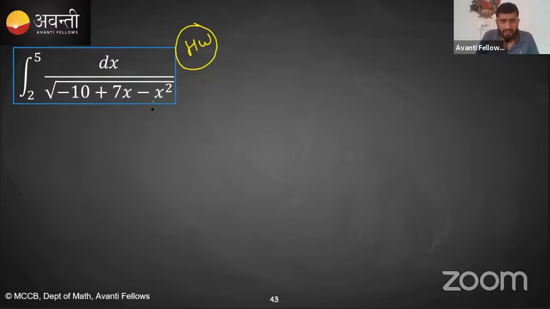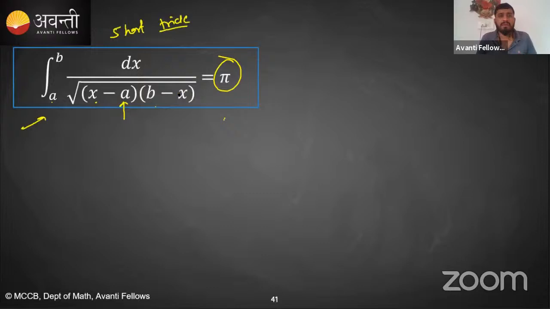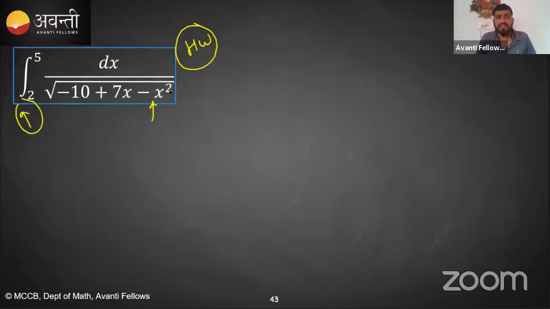So always, guys, whenever your x square coefficient is negative, always focus on this short trick. If you look at this previous problem, the coefficient of x square is always negative.